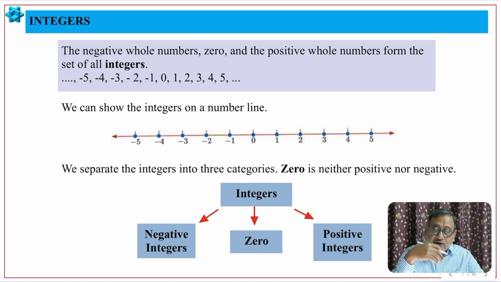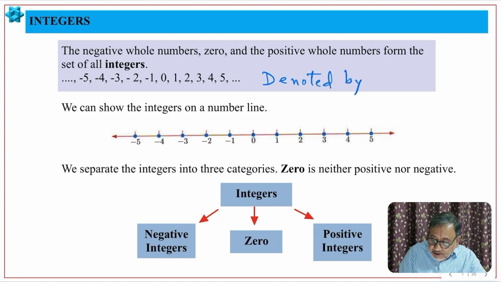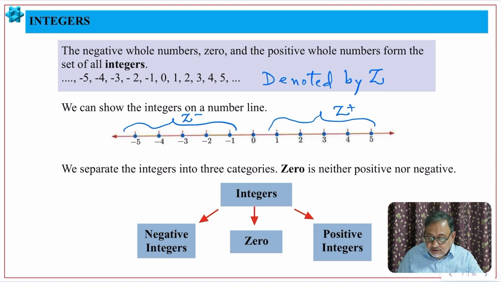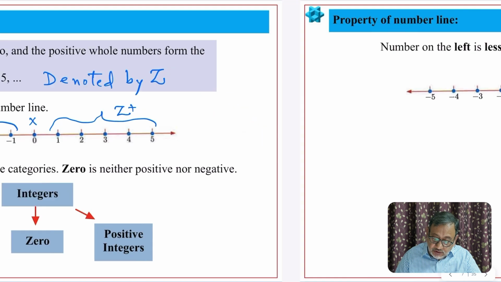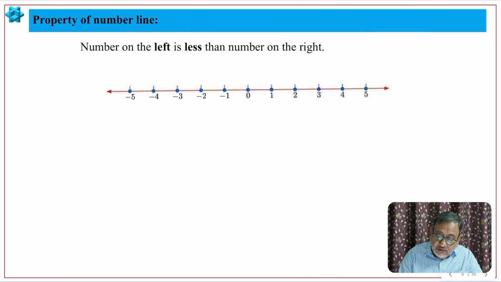So if you have to write it, we denote this by capital Z. Then this section will be denoted by Z minus, and this section will be denoted by Z plus, isn't it? Positive integers, negative integers. 0 doesn't get included into negative integers or positive integers. The 0 is in the middle of both types of integers. So let us see that property I told you just now.